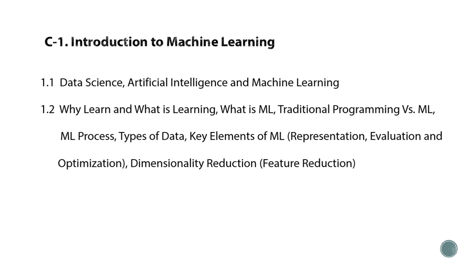Machine learning focuses on the development of computer programs that can access data and use it to learn for themselves. So, from data, computers are learning without explicit programming. Next is dimensionality reduction.